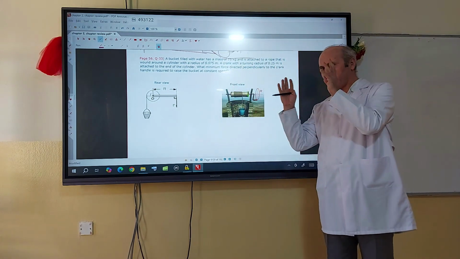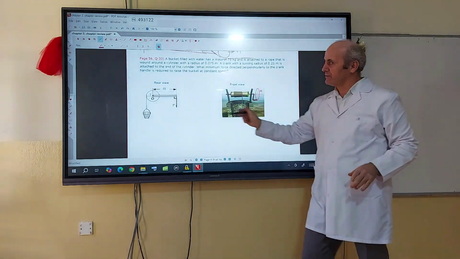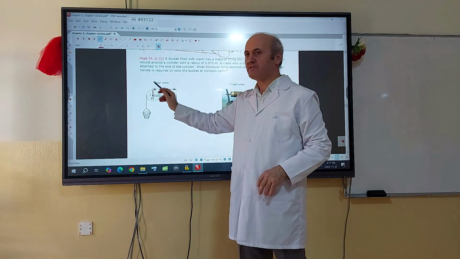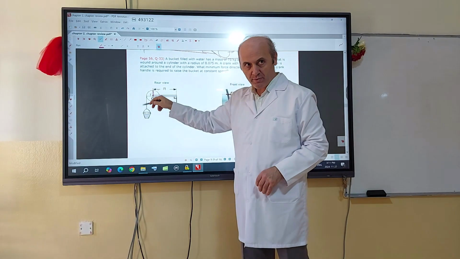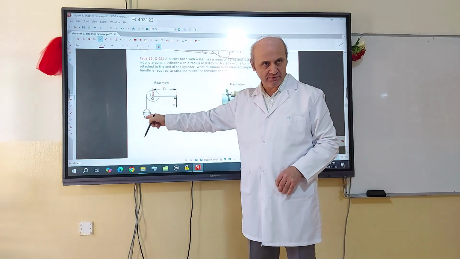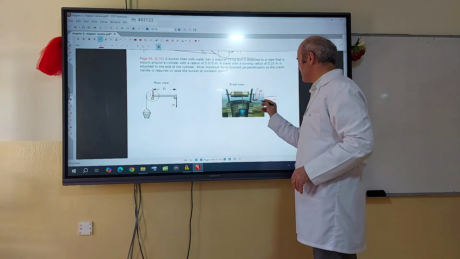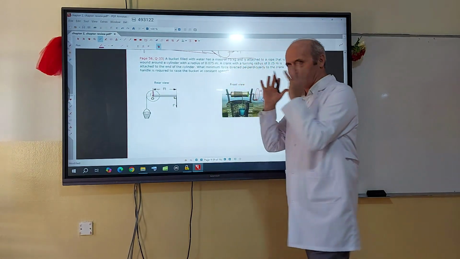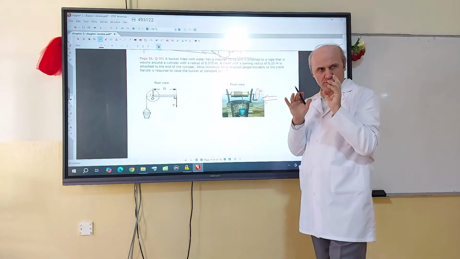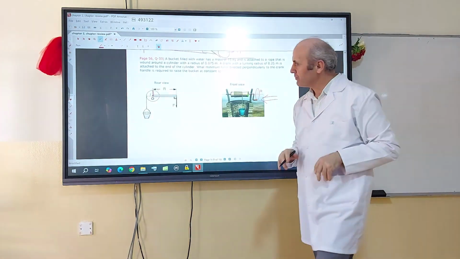From the rear side, if you look like this, you are going to see this is R of the cylinder. And around the cylinder, there's a rope. At the end of the rope, there's a bucket. Front side and rear side. The rear side is better to see the distances.